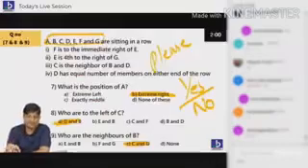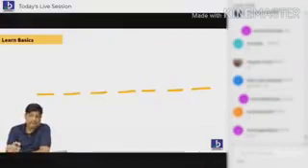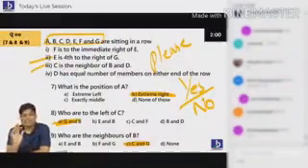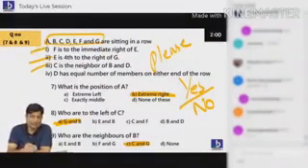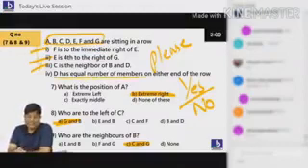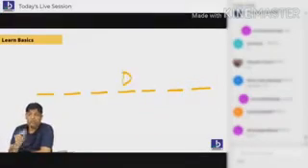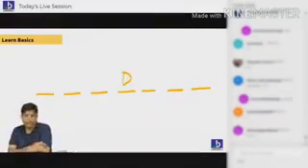1, 2, 3, 4, 5, 6. Oh, 7. 7, not 6. F is right side of E. Leave it. England is fourth right side of Gujarat. Leave it. Chennai is a neighbor of Bangalore. Then leave it. First 3 points, leave. Last point: D has equal number of people on either side. The best point. D is in the middle.